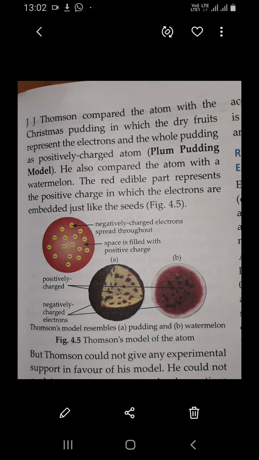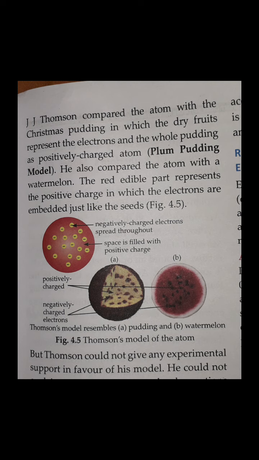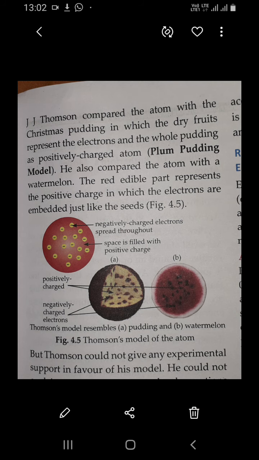So this is about the Thomson atomic model, and the question which comes on the basis of this topic is: on the basis of the Thomson model of an atom, explain how an atom as a whole is neutral. So the second point which has been given by the Thomson model is that in an atom the total positive charge is equal to the total negative charge, thus an atom is electrically neutral.